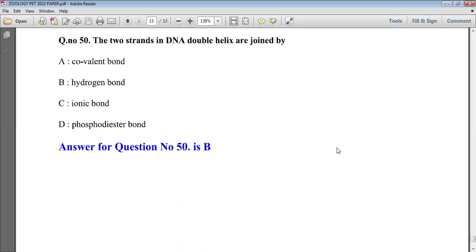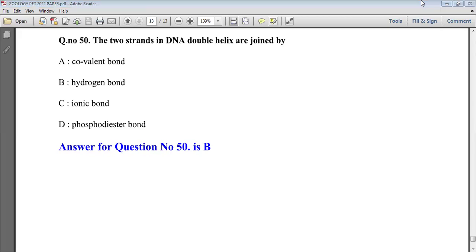The next and last question is, the two strands in the DNA double helix are joined by. I think this is about the third or fourth time asking different questions about DNA. DNA has a double stranded structure, and the question is, the two strands are joined by, as I told previously, a hydrogen bond present in between the two strands of the DNA.